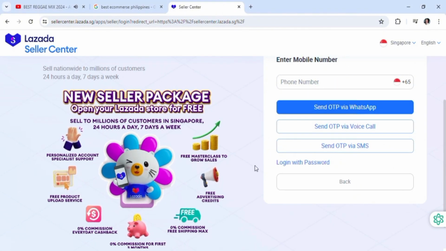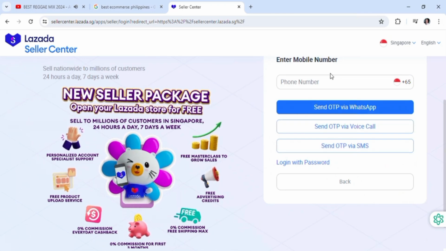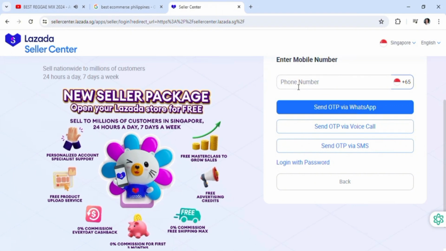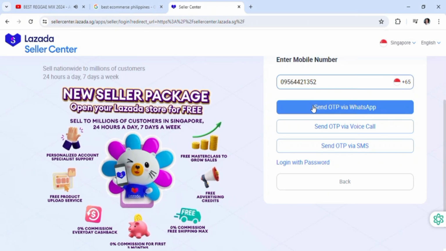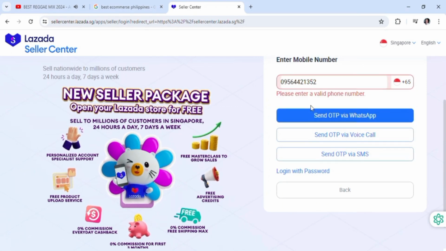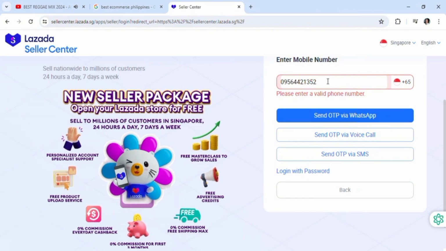Once you enter a mobile number here, you can send the OTP via voice call, or the option is yours, via WhatsApp or via SMS. I'm going to be sending the OTP via WhatsApp. Be very careful about these things.